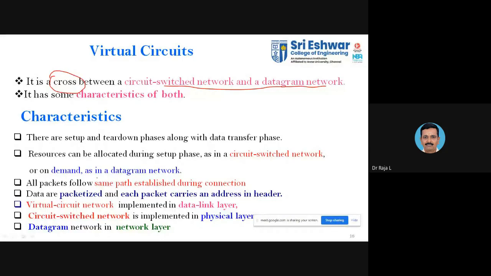Okay. When you forget to tear down, what will happen? Normally you allocate a dedicated bandwidth when you go for the virtual circuit approach or circuit switching. Whenever you have a dedicated bandwidth, if you do not end the connection, all the allocated bandwidth will remain as it is. Other users may not be able to share or use it. That's why you should go with the tear down phase. So it is the third phase that is available.